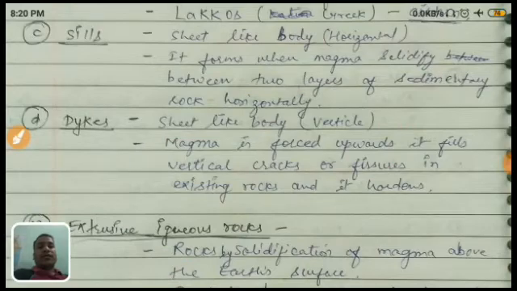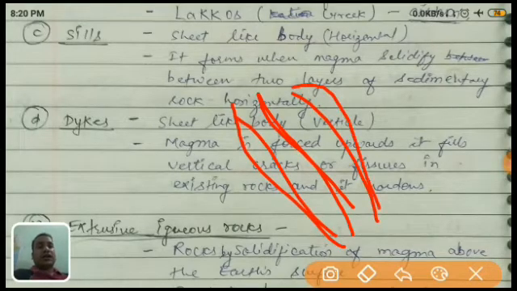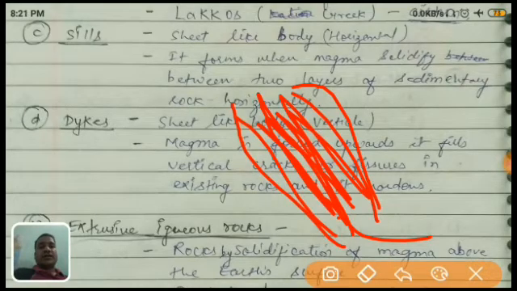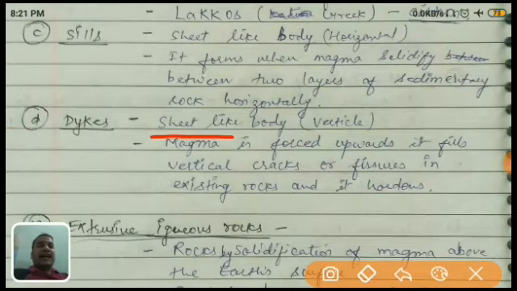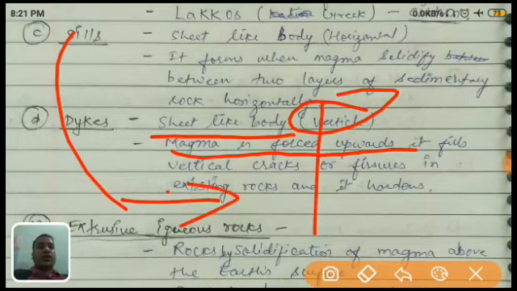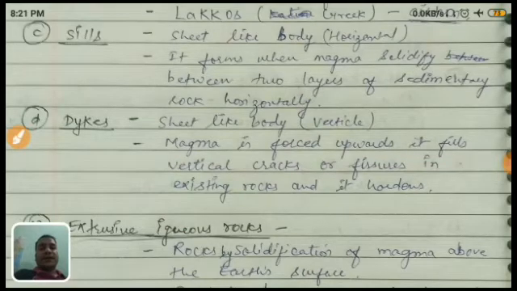In the same way, when there is a vertical gap in a rock, the magma comes and fills it. It is in a longitudinal position, so that's why the structure is called a dike. A sheet-like body, but vertical. Magma is forced upward, it fills vertical cracks or fissures in the existing rocks, and it hardens and forms a dike. I hope it is clear.